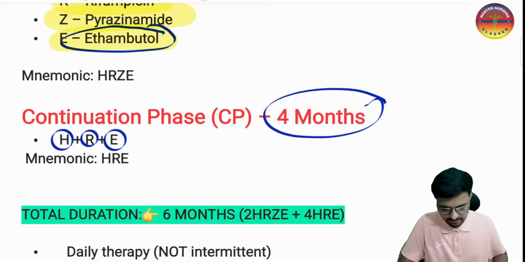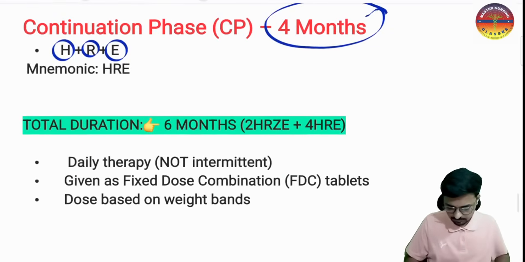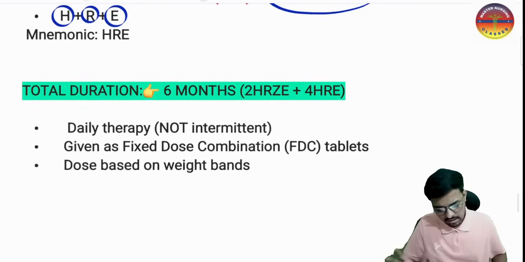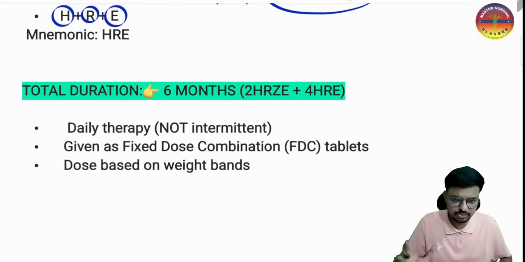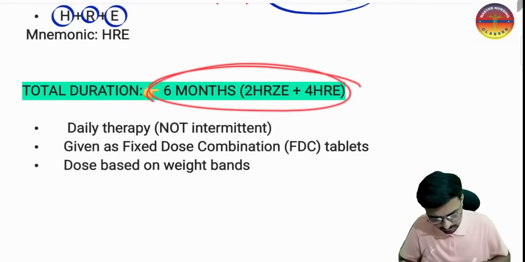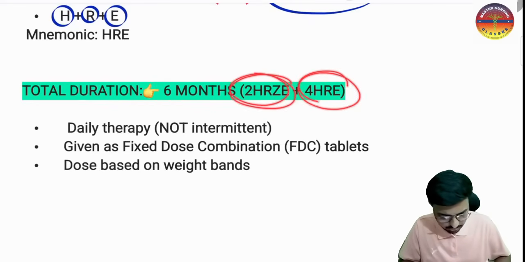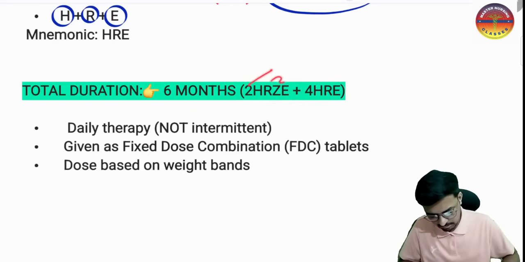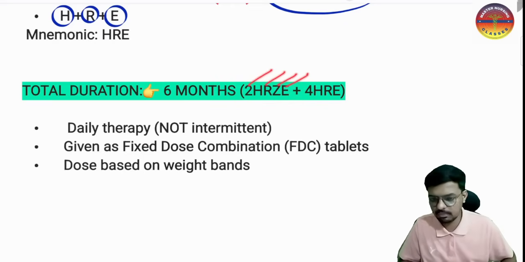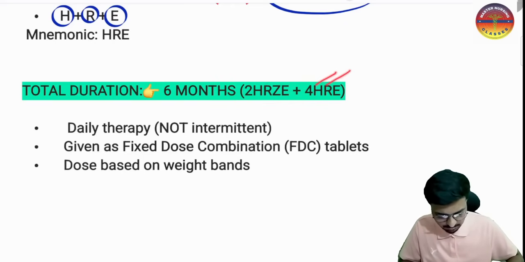The next very important thing is the total duration of our National Tuberculosis Elimination Program, which is 6 months. 2 months will be HRZE and 4 months will be HRE. That is isoniazid, rifampicin, pyrazinamide, ethambutol, and then isoniazid, rifampicin, ethambutol.